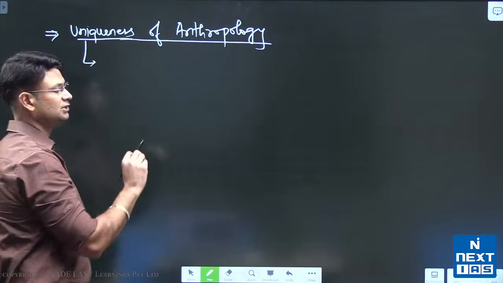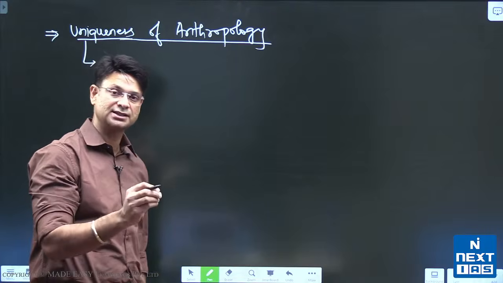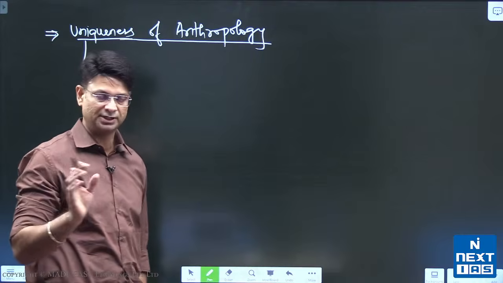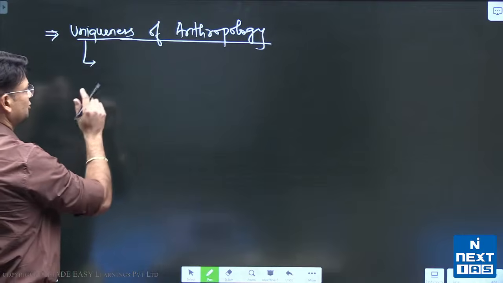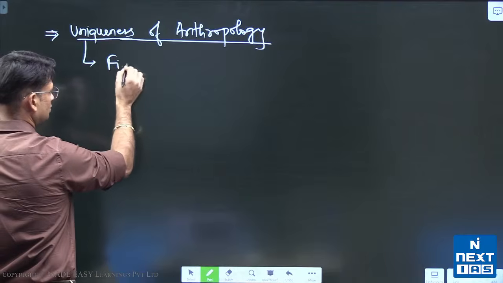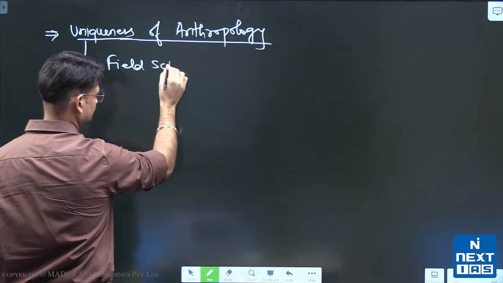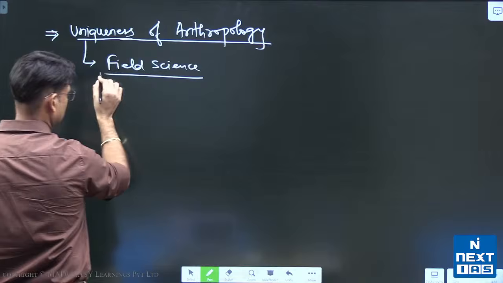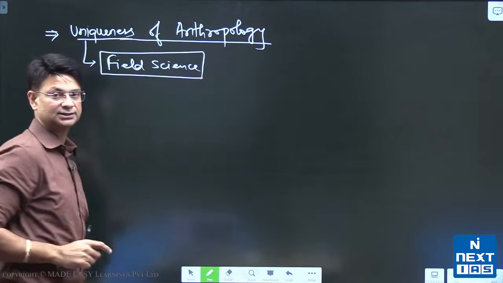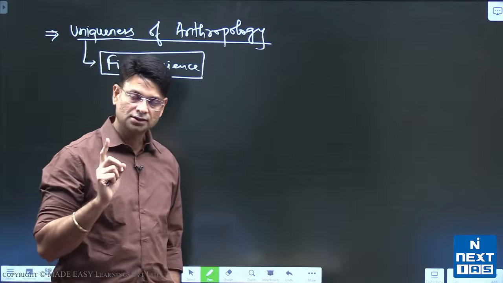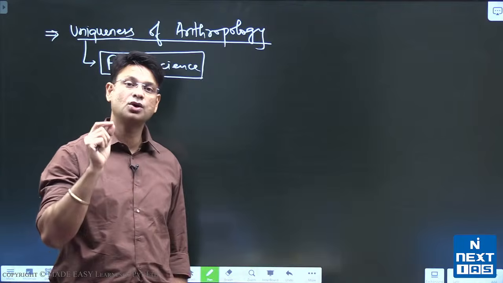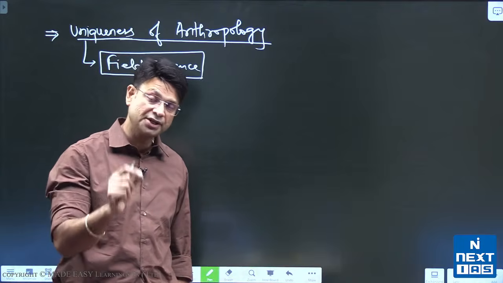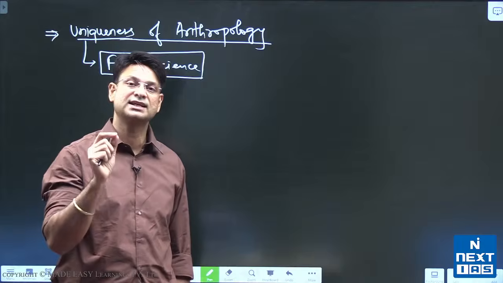So there are some things that make anthropology distinct, unique from other disciplines. The very first thing that makes anthropology unique is that anthropology is a field science. Anthropology is not a laboratory science. It is not giving judgments or generalizations or theories based on some statistics.